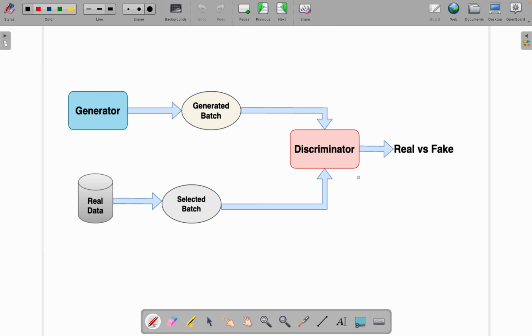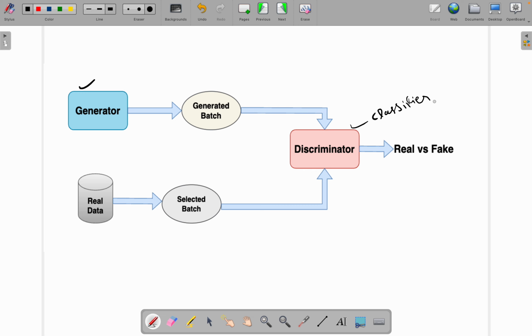First of all, let me provide a brief overview of how this network works, then we will go in depth. In generative adversarial network, we have two neural networks. One is a generator and the second is a discriminator. In simple terms, your discriminator is the classifier.